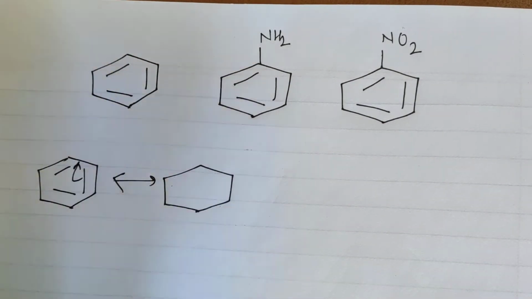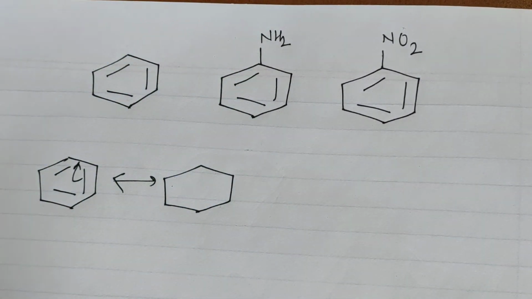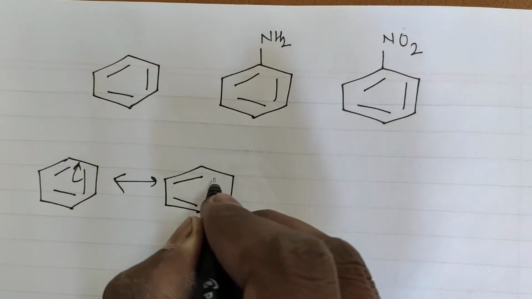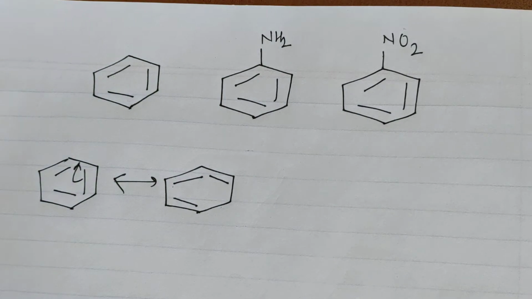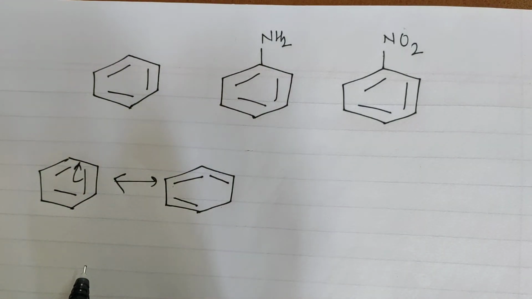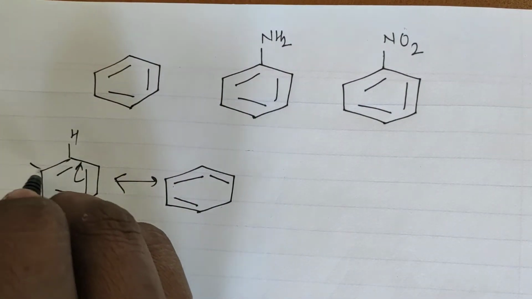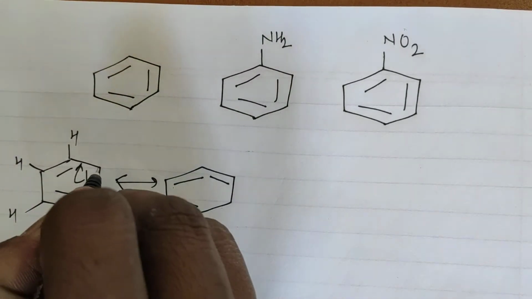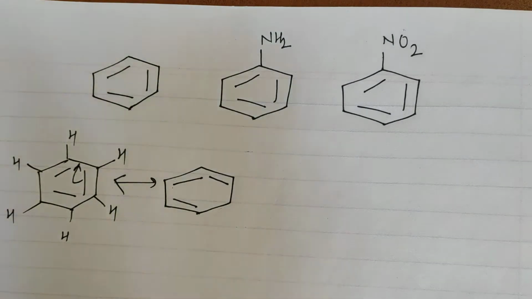So if you move this bond here, then you will get a structure like this, and we know that benzene has 6 hydrogens. The molecular formula of benzene is C6H6, so here also we have to write down the hydrogens.